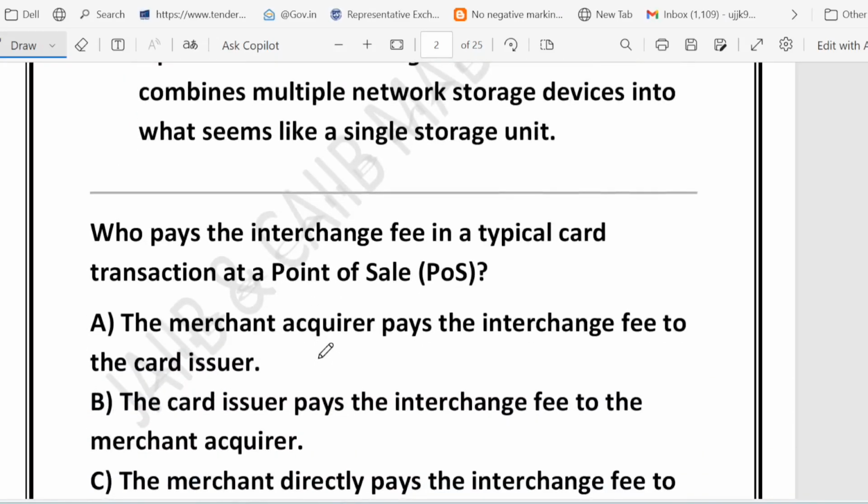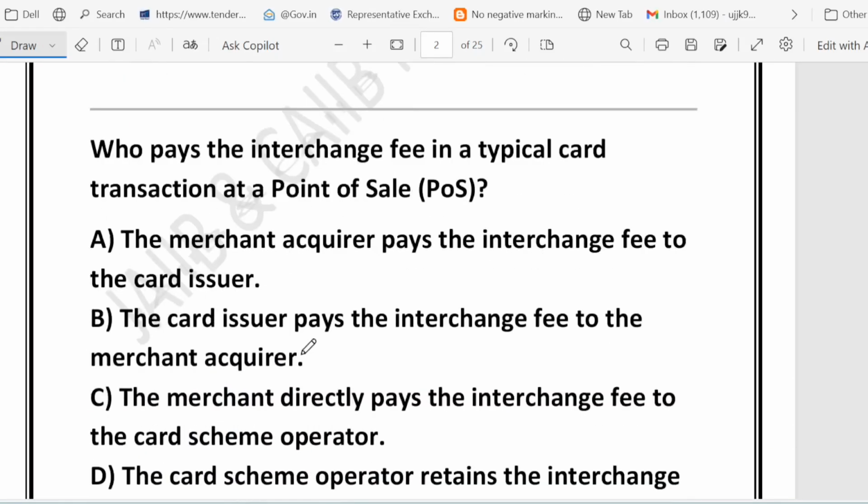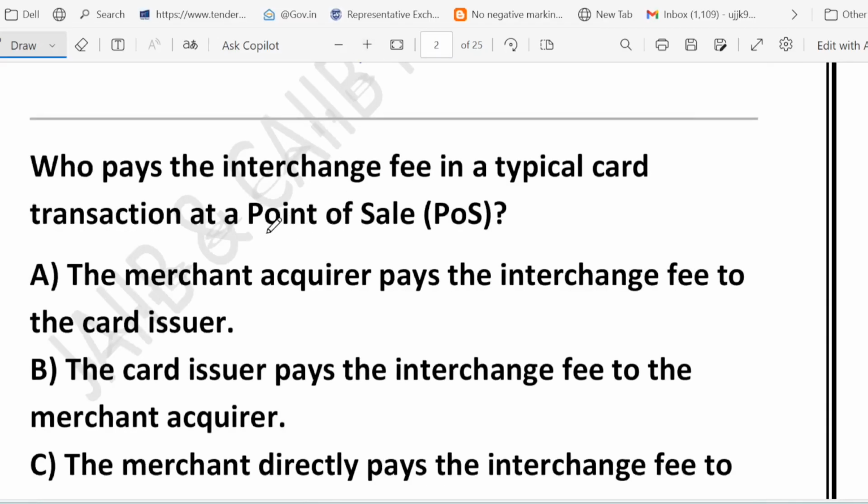Now friends, let's see question number 2. Very good question it is. The question is regarding who pays the interchange fee in a typical card transaction at a POS. You know what is POS? Point of sale.